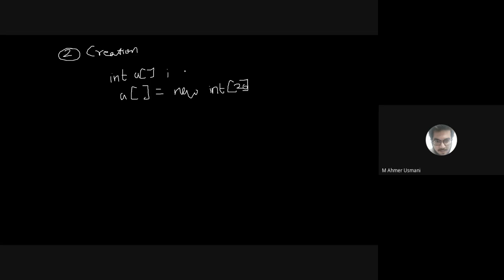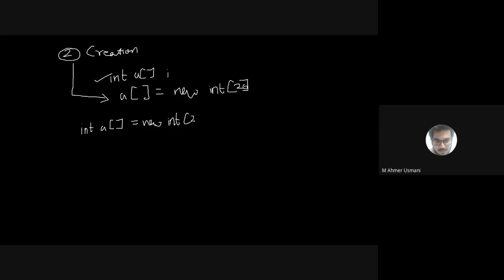First I need to initialize it, so this is called the initialization part. Once it has been initialized, then I have to perform the creation of the array. So how to create an array? Just put down the variable name is equal to new, then int and brackets, and put down the size of the array. If you want, you can combine step 1 and step 2. How to combine it? I can write int a[] is equal to new int[20].